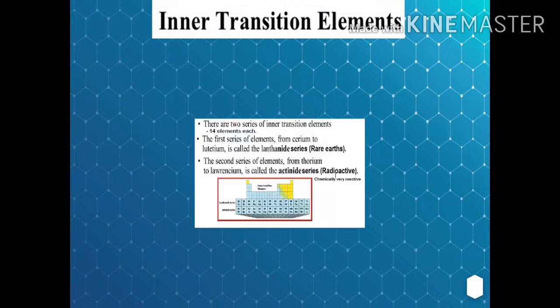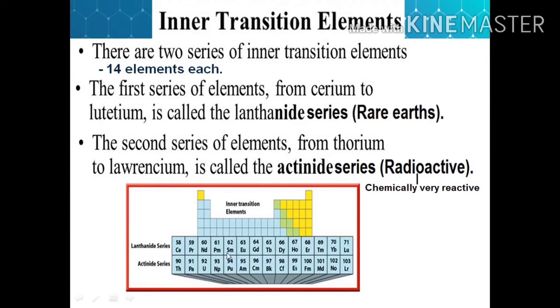We have the inner transition elements. These are the two series which are present below the main periodic table with 14 elements each. The first series of elements, from cerium to lutetium, atomic number 58 to 71, is called the lanthanide series. You can also call them rare earth elements because they are rarely found in the Earth's crust. The second series of elements, from thorium, atomic number 90, to lawrencium, atomic number 103, is called the actinide series.